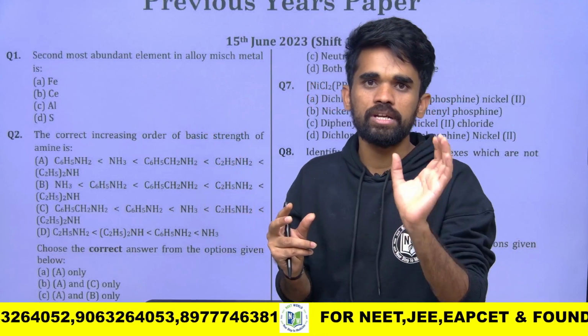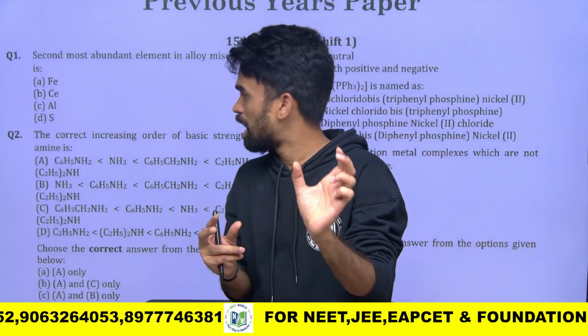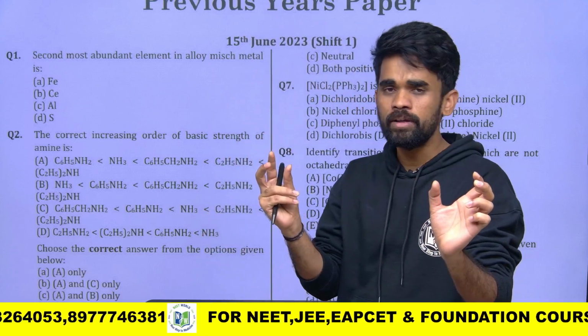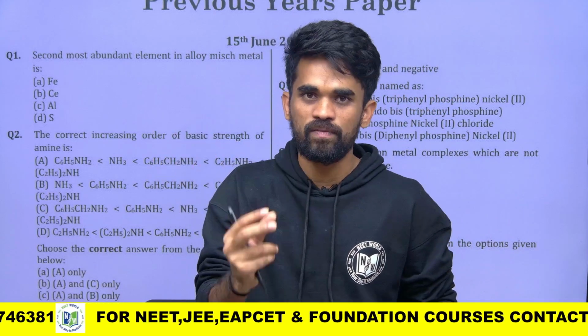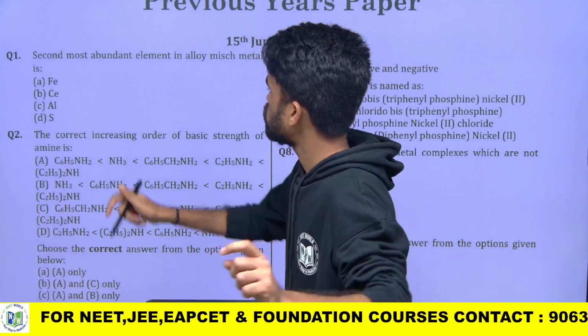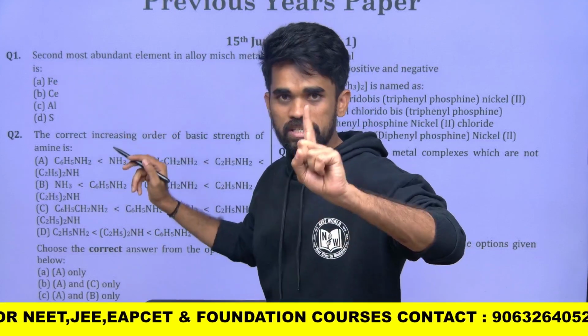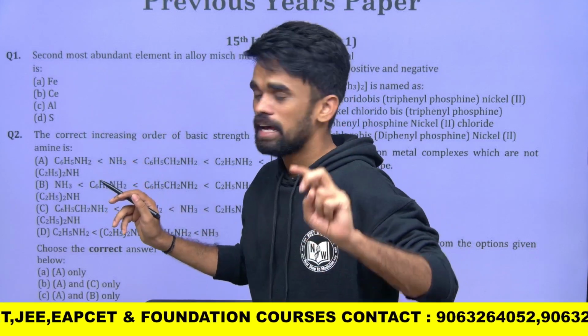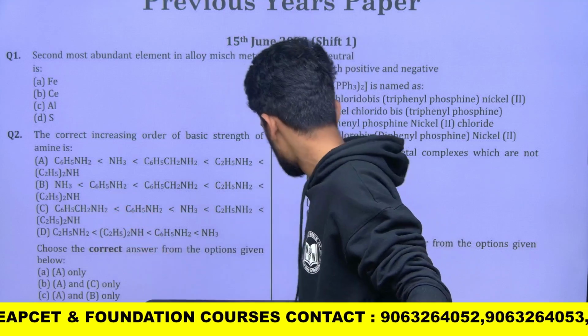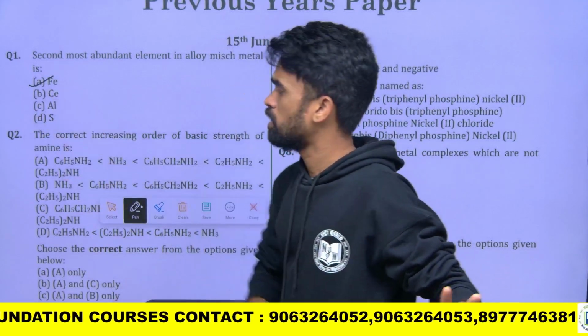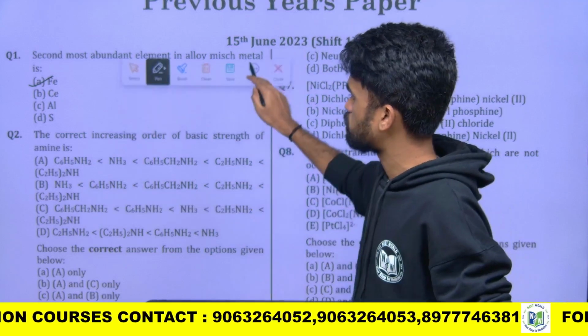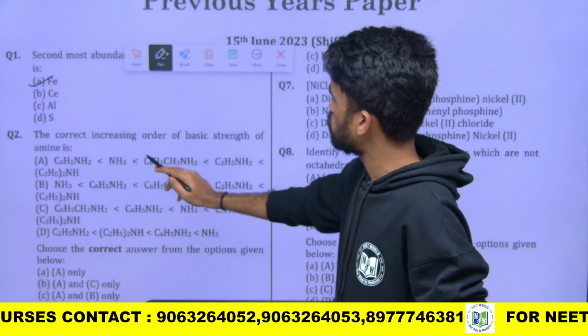Almost 90 to 95% lanthanides and 5% iron, and also some traces of carbon, silicon, this kind of elements are also present. They are asking about the second most. The first most is lanthanides, and the second most is iron, as I told you now. So what is the option here? Option number 1, that is iron, is the correct answer for this question. Let's go to the next question.